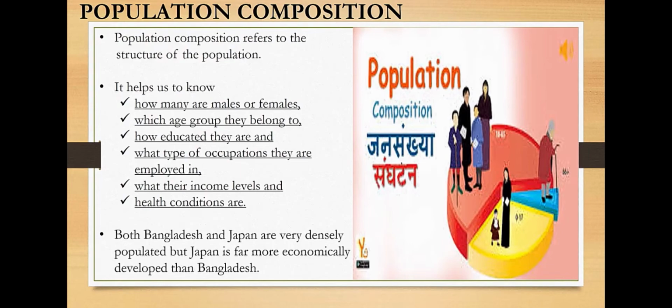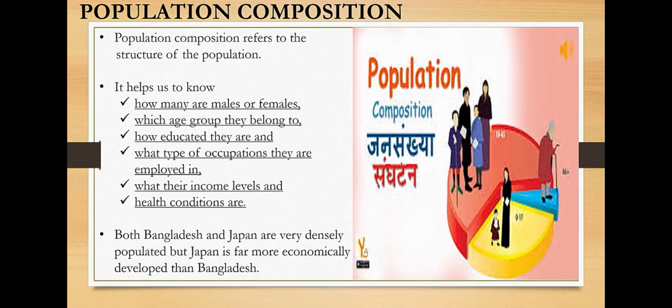Population composition. What is meant by population composition? This is the structure of the population. Population composition allows you to know, for example, if you take a school, how many girl children are studying and how many boy children are studying. That is the number of males and females. And what are the age groups in a particular village? If you take a village as an example, how many women are there? How many men? How many children? How many youngsters? How many middle-aged people?